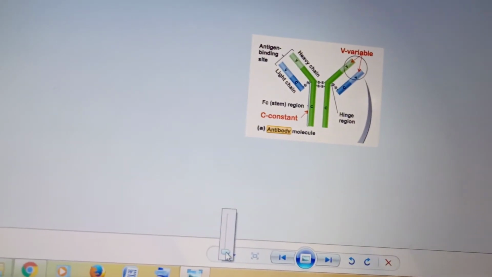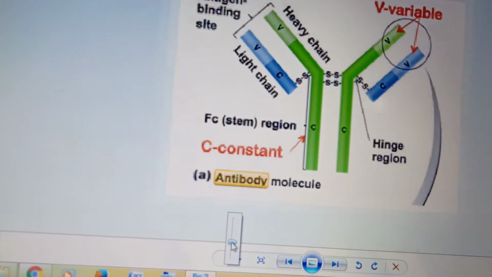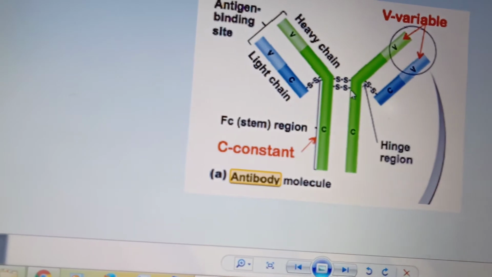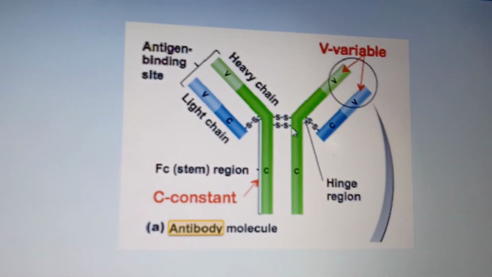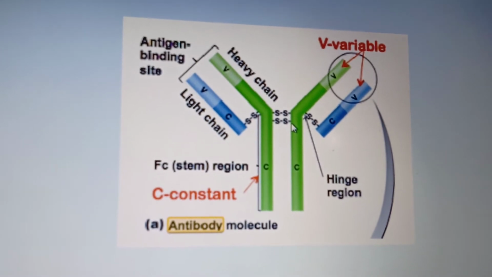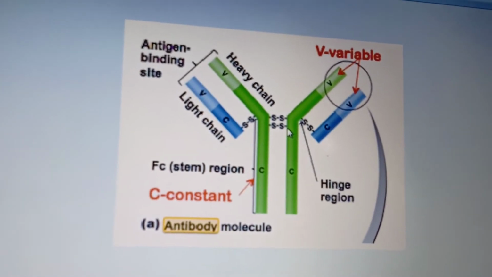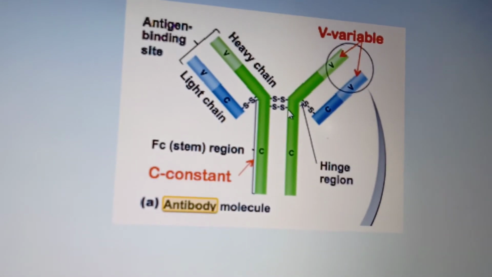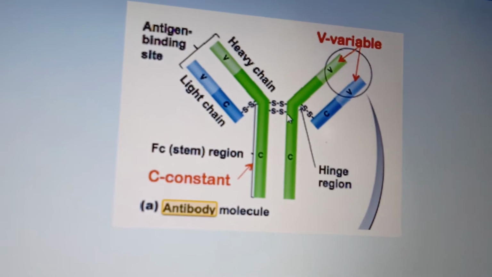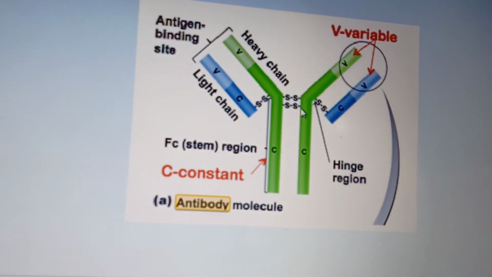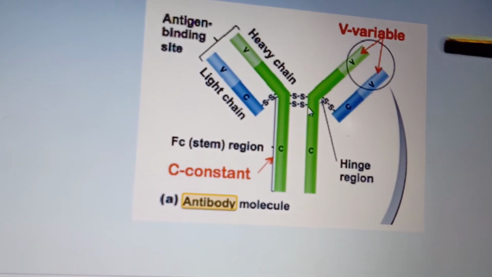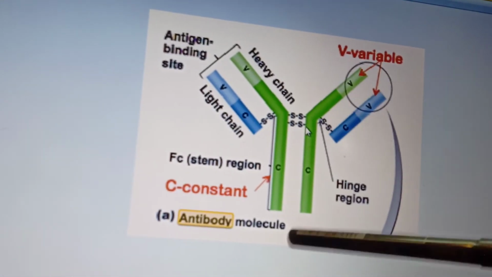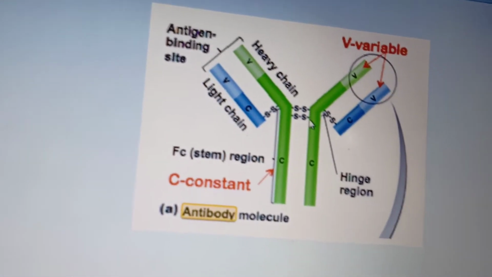The picture is in your book. Anyway, first I will give the explanation, and you can see your book also. Each antibody molecule has 4 peptide chains. Peptide means it is a polypeptide chain. You can see 2 small chains, known as the light chains, and 2 longer chains, known as the heavy chains. Here these are the heavy chains and these 2 are the light chains.